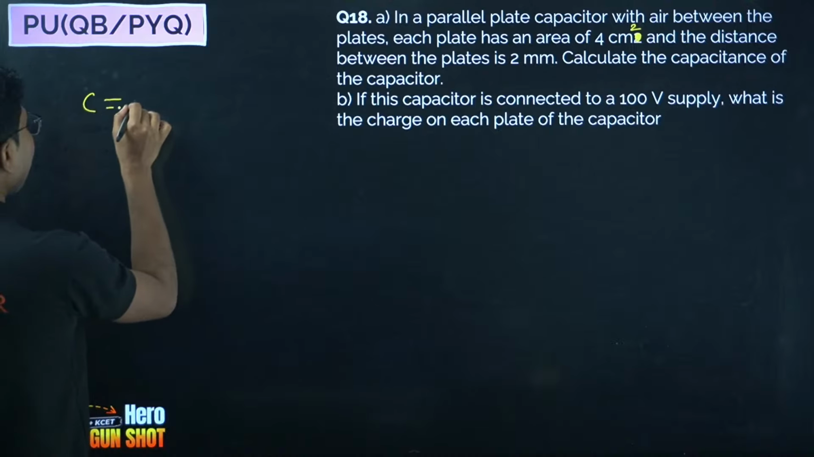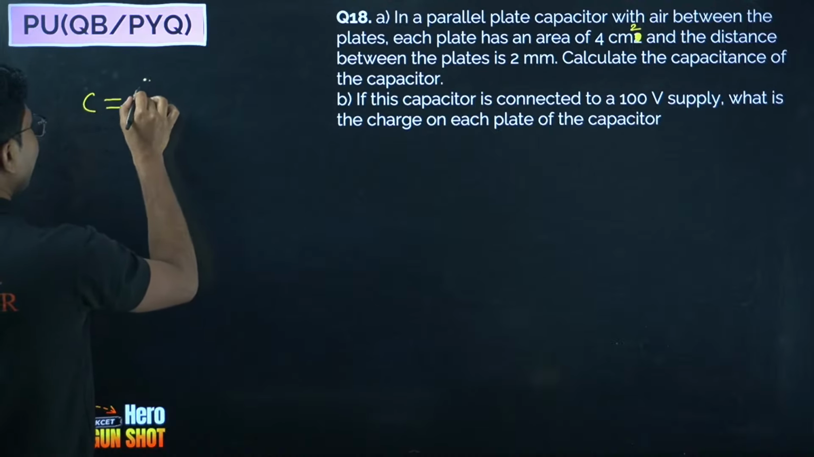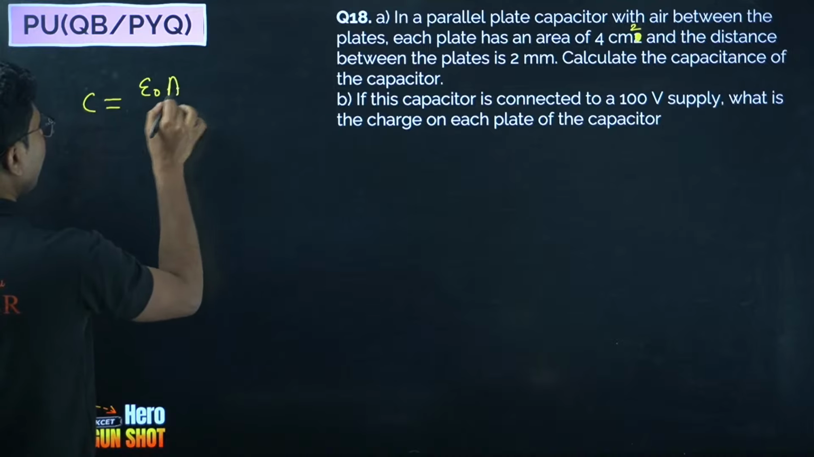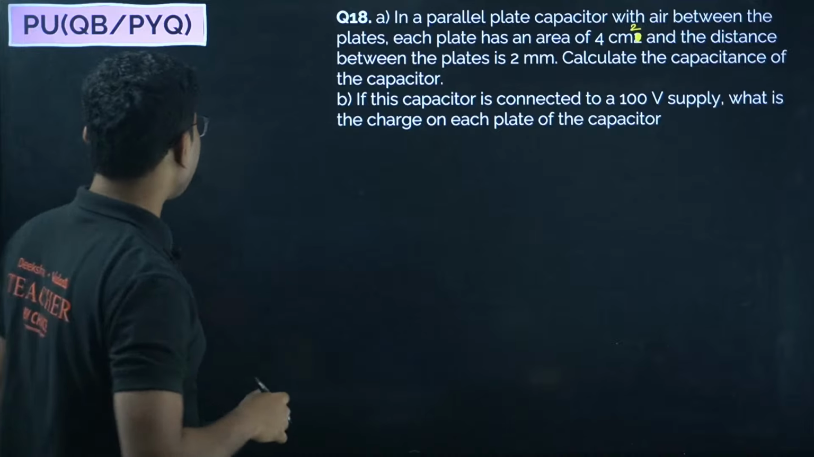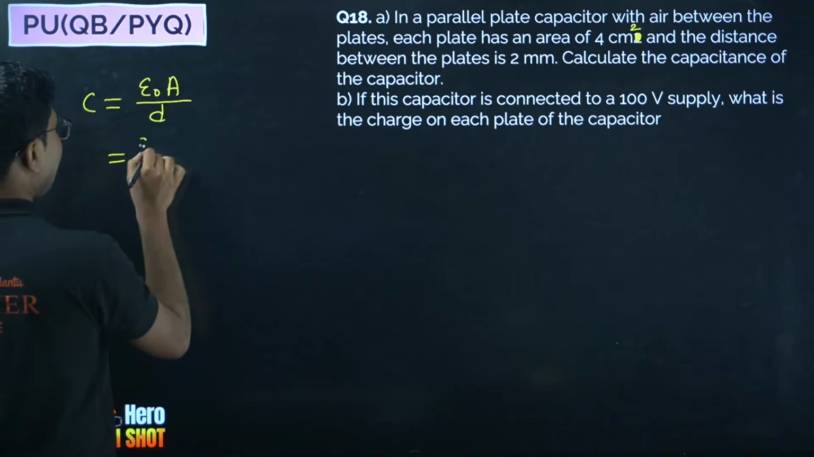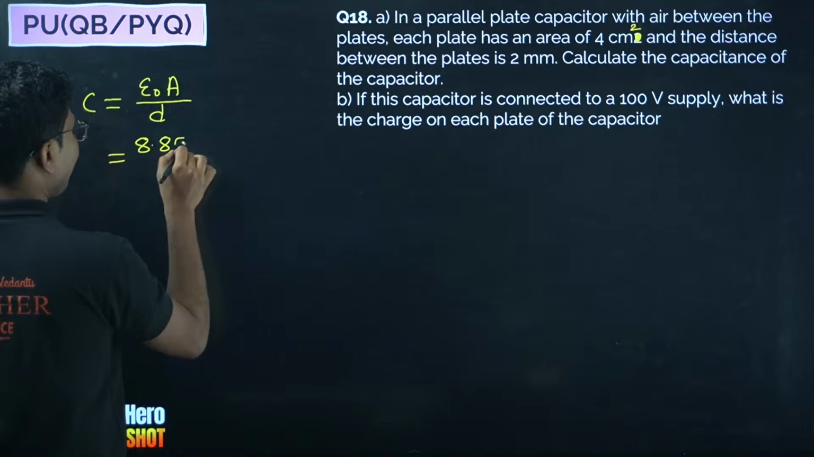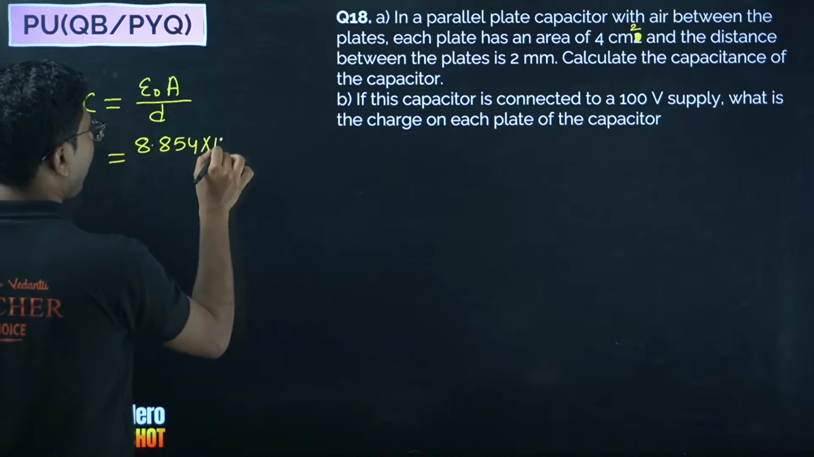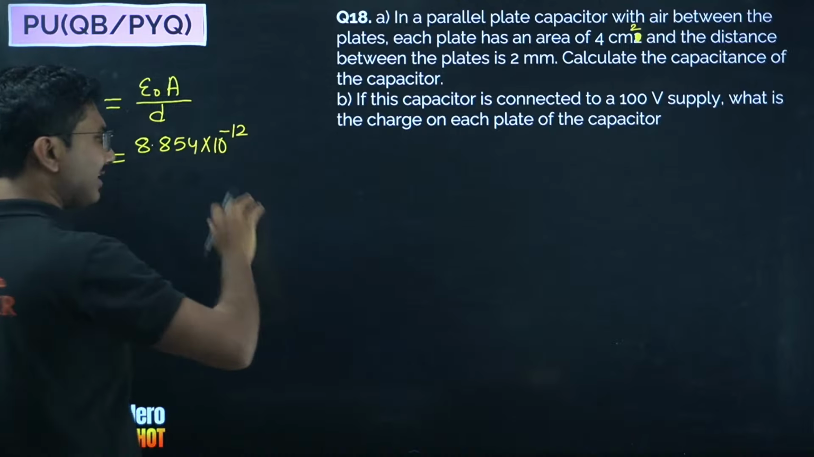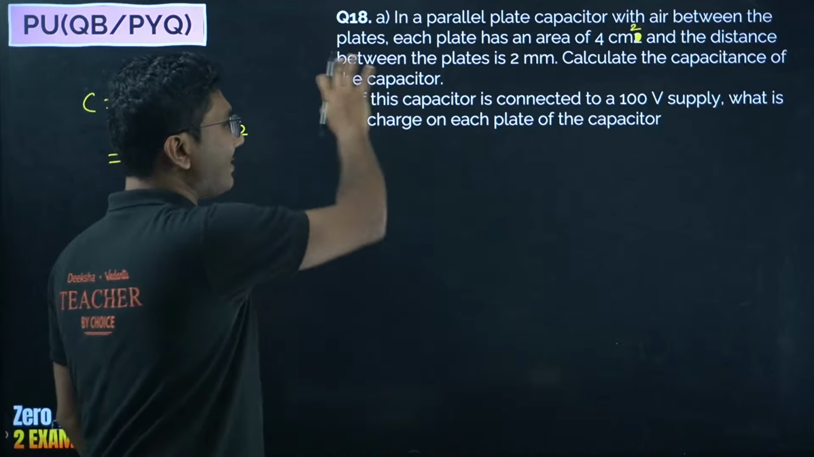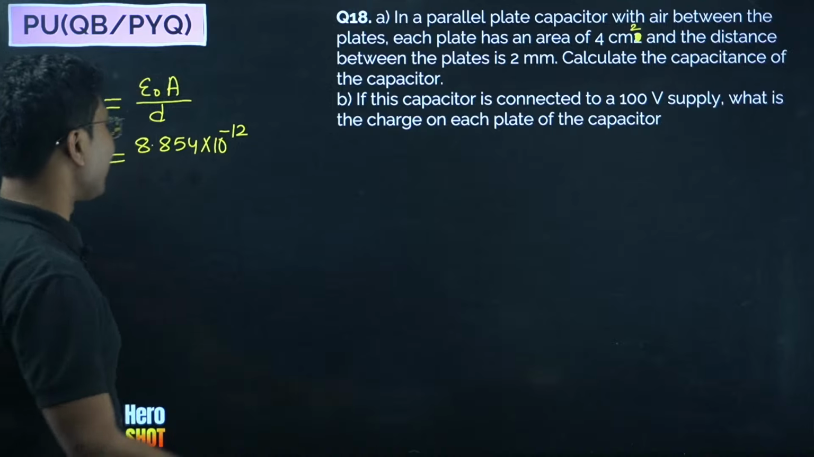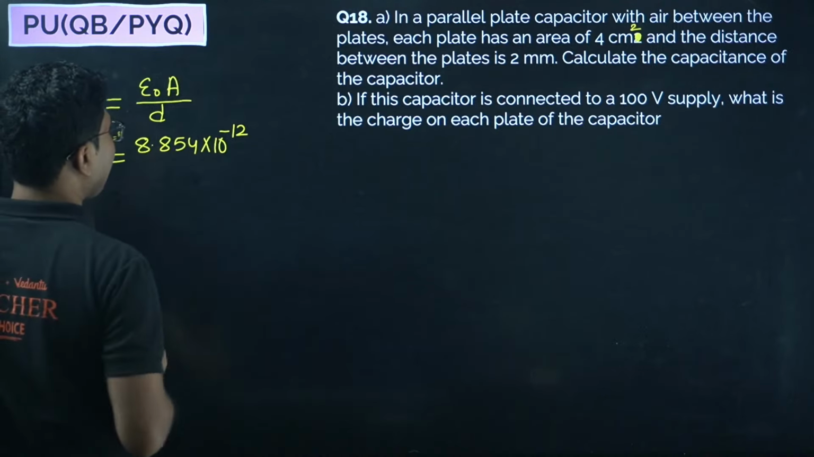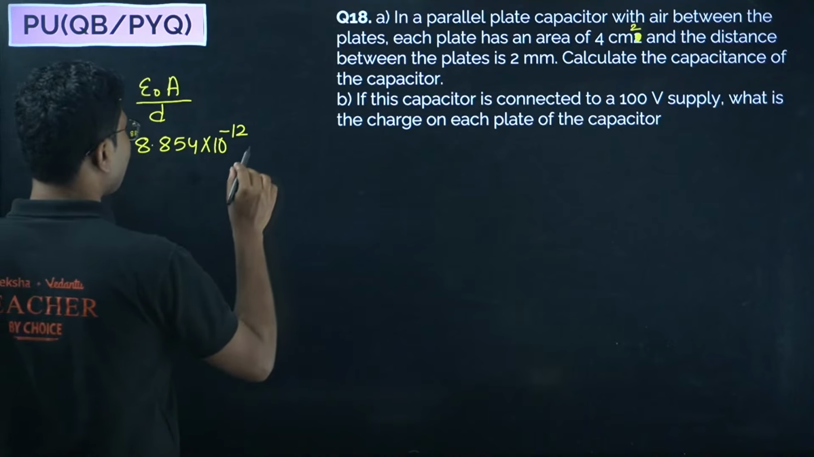Capacitance is given by epsilon naught A upon D. What is epsilon naught? Epsilon naught is 8.854 into 10 to the power of minus 12. Generally they will provide this value. It was given in this question, but it was taking too much space, so that's why I have deleted that option. Okay, 8.854 into 10 to the power of minus 12.